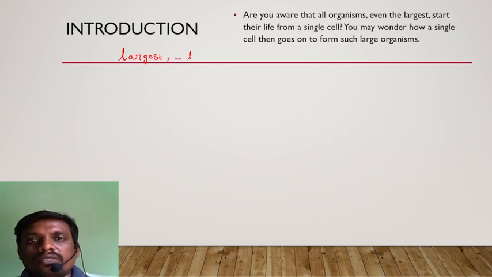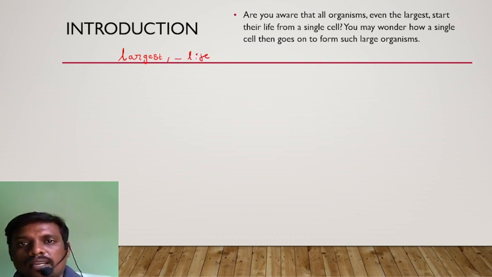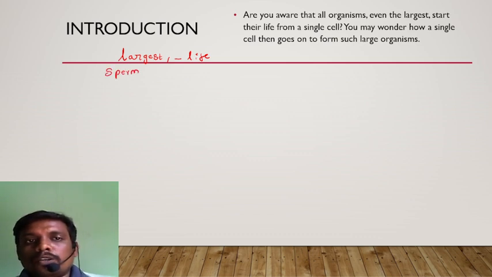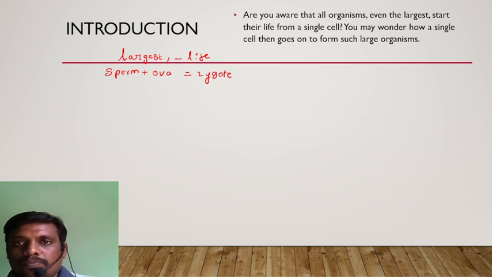started their life from a single cell. How is it possible? Let us see. As we know that the sperm cell nucleus combines with the ova and gives a single-cell structure, that is a diploid cell called the zygote.